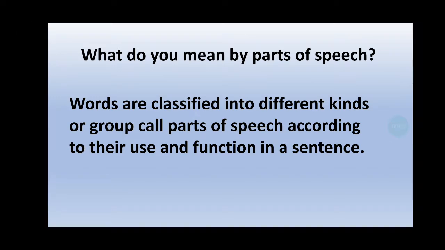What do you mean by parts of speech? Whenever we are speaking in English or writing in English, we are using sentences, and every sentence has some words. Words are classified into different kinds or groups called parts of speech, according to their use and function in a sentence.